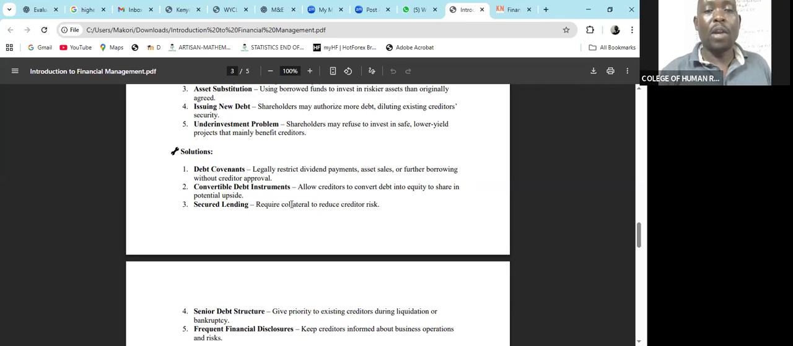Then we have got secured loan. Every time the creditors give out the loan, they also demand the collateral, and they hold it. Things like the log books, things like the title deeds. Once they hold that, in case you fail to pay, they can dispose that asset and recover their money.